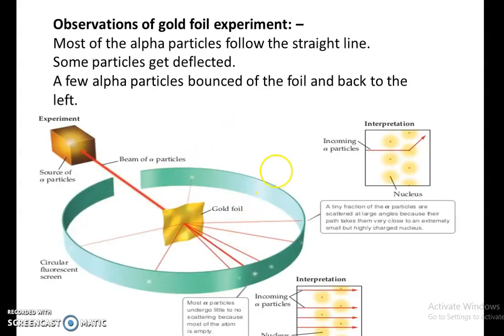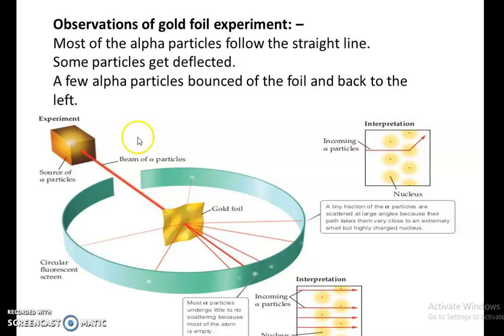Here you can see from the lead box, the alpha particles are coming and hitting the gold foil, and you can see different types of deflection in this experiment. The observation was that most of the particles were undeflected, passing through without any deflection, some of the particles deflected at small angles, and some of them deflected at a greater angle. This was the observation of the Rutherford gold foil experiment.